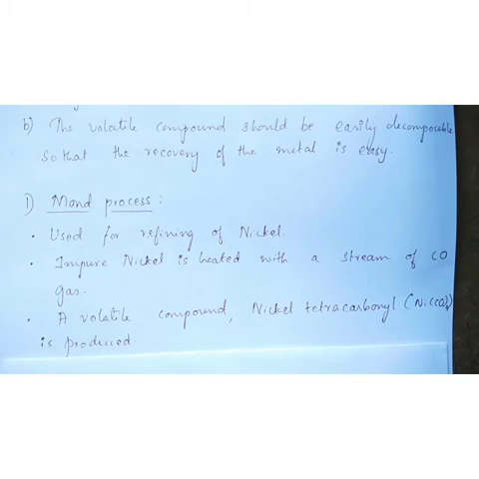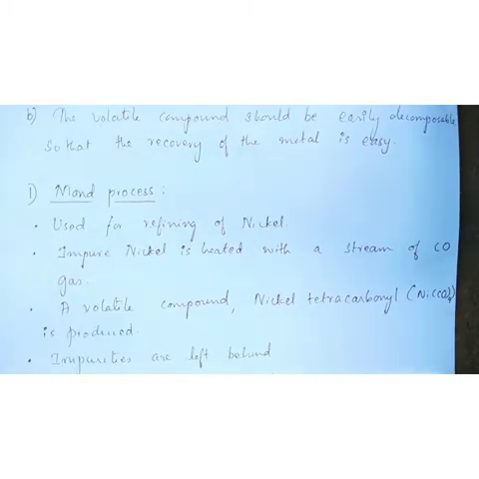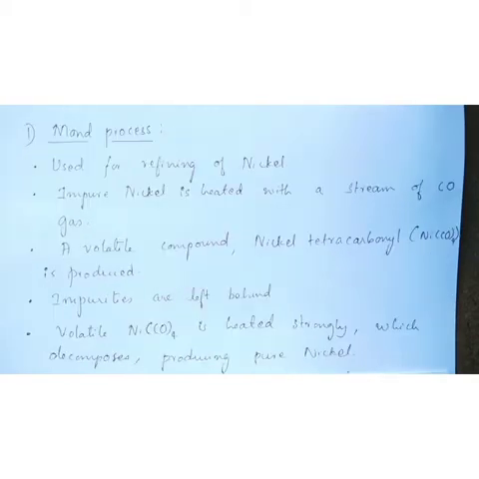During that time, what happens to the impurities associated with nickel? They do not combine with carbon monoxide gas, hence they are left behind. It is only nickel which combines with carbon monoxide, producing the volatile compound. Now take out the nickel tetracarbonyl from the reaction mixture and heat it strongly. At that time what happens? Nickel tetracarbonyl decomposes or it breaks down, producing pure form of nickel.